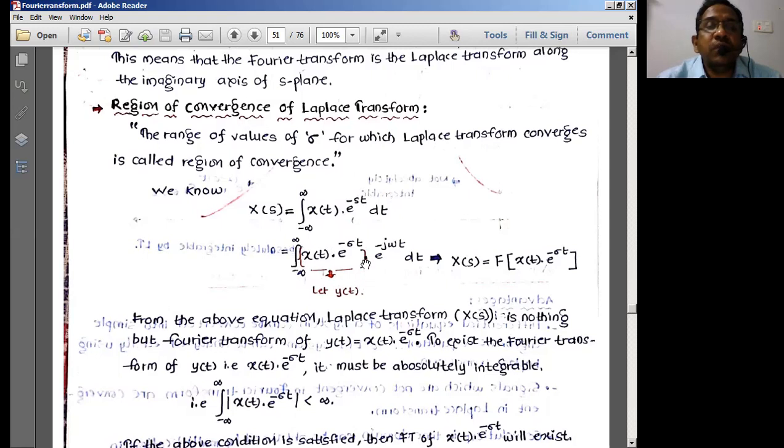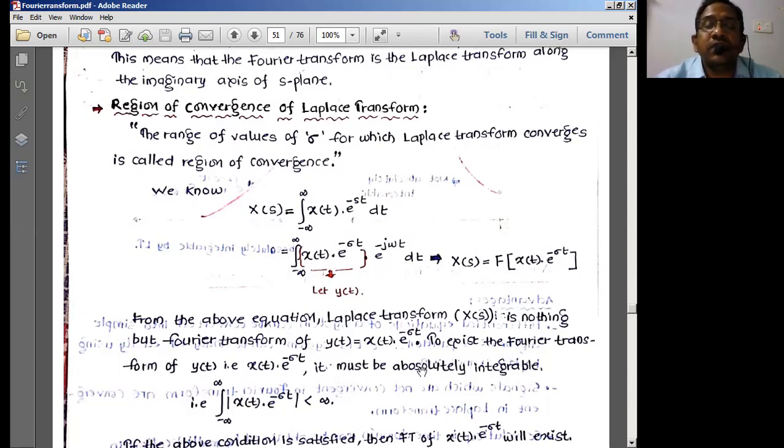Now if this is taken as some different function y of t, I can write this entire equation simply as the Fourier transform of y of t. So it is the Fourier transform of x of t into e power minus sigma t, which is nothing but the Laplace transform of this function.